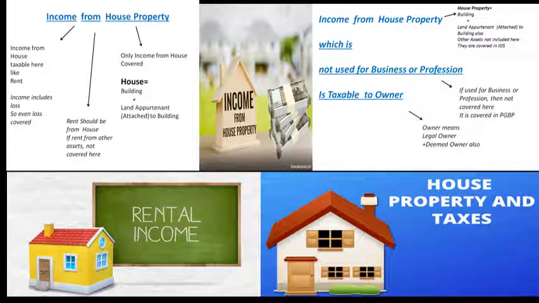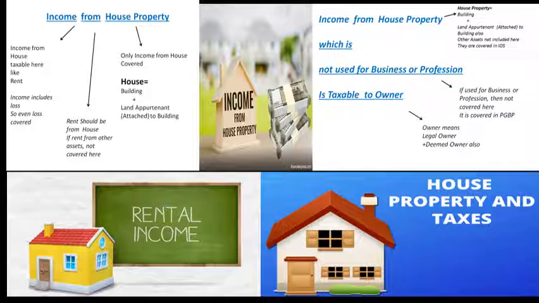And here there may also be a loss involved. You cannot say that there is only income from house property. Sometimes there is a possibility of getting losses in case of income from house property, and that will be set off against the income of the other house property.